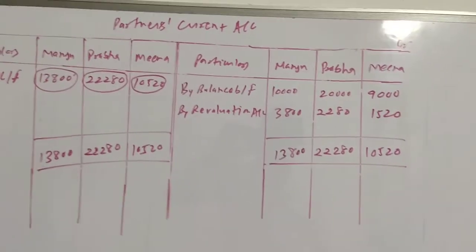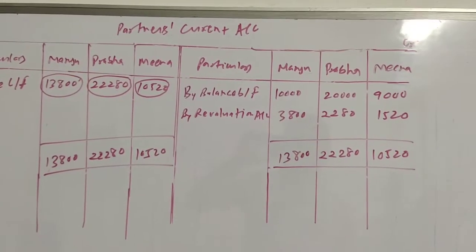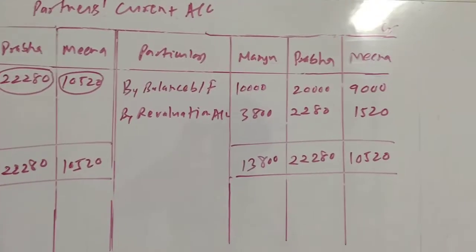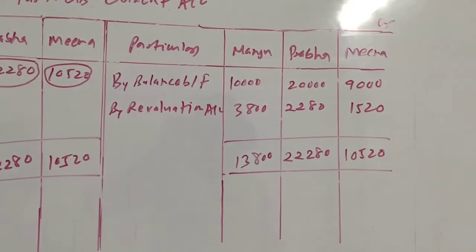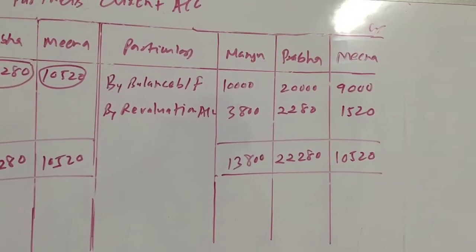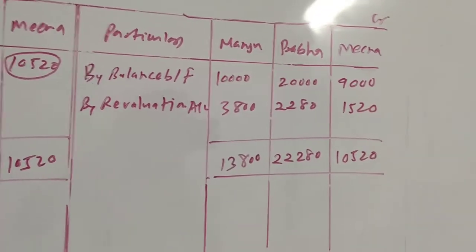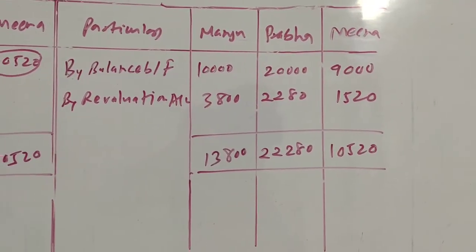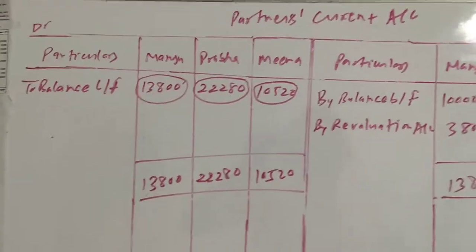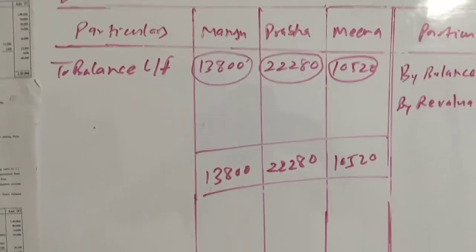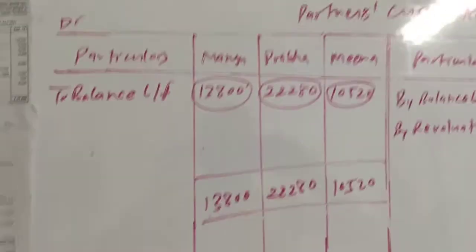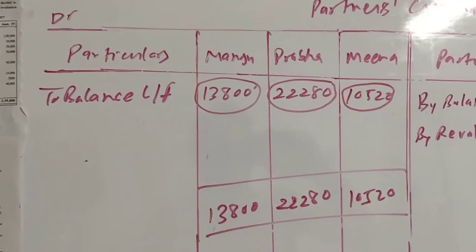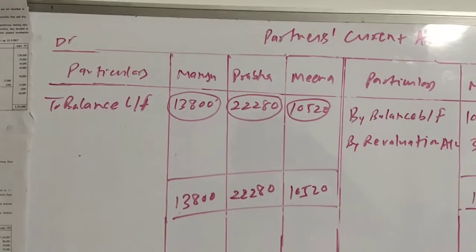So the total of the credit side will be the total, and the balance carried forward at the debit side itself. The total of the credit side of Manju's column is 13,800, Prabha's column 2,280 and Meena's column 10,520. Here the same will be the balance carried forward, because there is nothing at the debit side. So whatever is the total of the credit side will be the balance at the debit side.